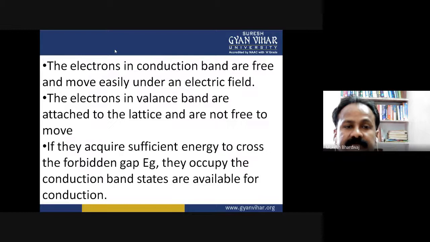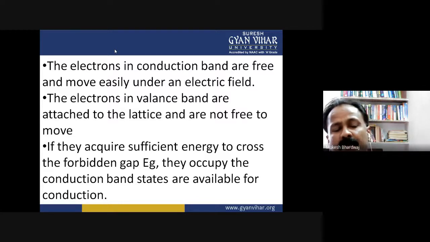Next, the electrons in the conduction band are free and move easily under an electric field. The electrons in the valence band are attached to the lattice and are not free to move. If they acquire sufficient energy to cross the forbidden energy gap, they occupy the conduction band and states are available for conduction.